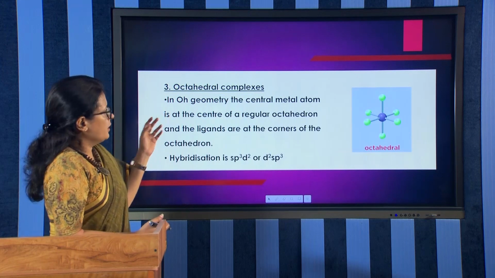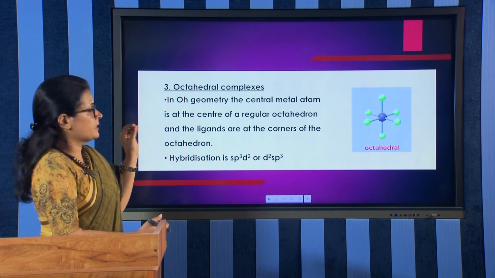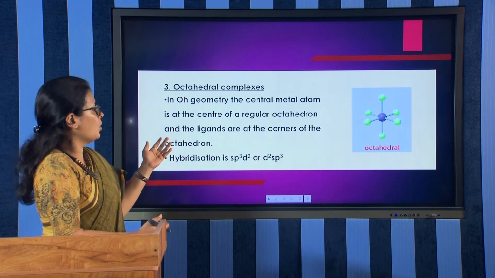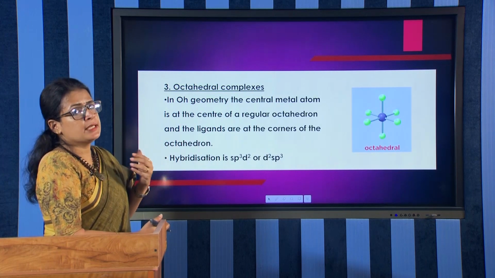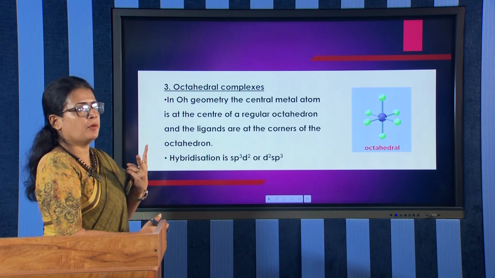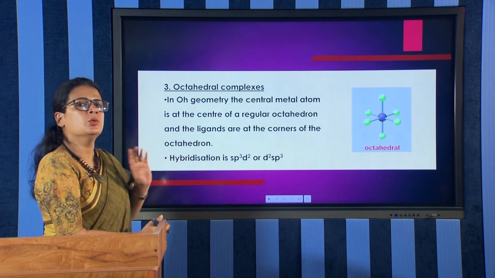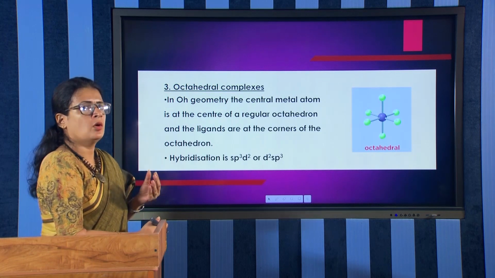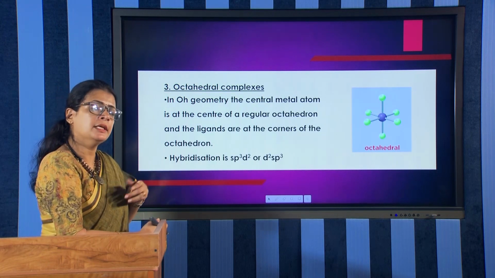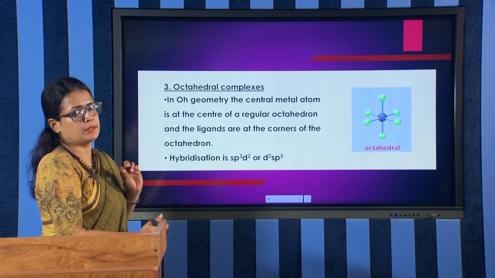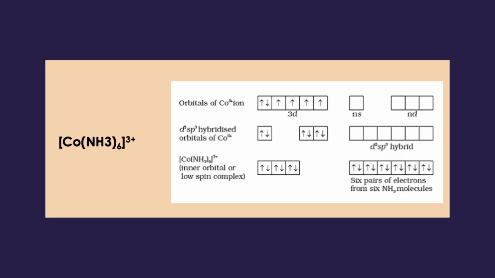In the octahedral geometry, the central metal atom is at the center of a regular octahedron and the ligands are at the corners of the octahedron. Here there may be 2 types of hybridization: it can be either sp3d2 or d2sp3. According to valence bond theory, the different geometries of octahedral complexes are explained. For example, [Co(NH3)6]3+.